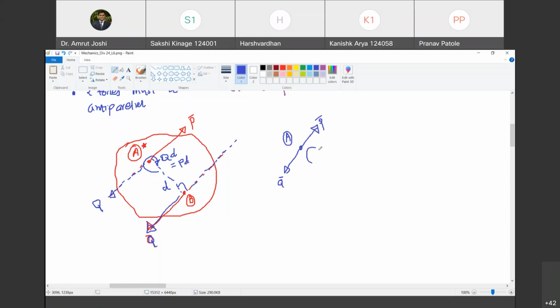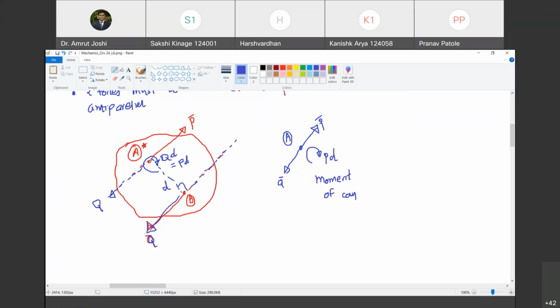And then you are going to have a moment which is clockwise in nature and of magnitude P into D. Now, P bar और Q bar के magnitude same होने के कारण we are not going to experience any net force at A. Do you agree with me? Yes, sir. Okay. So at A also you are going to experience only the moment of couple of forces. Are you with me? Yes.